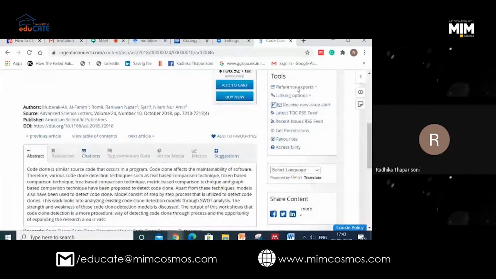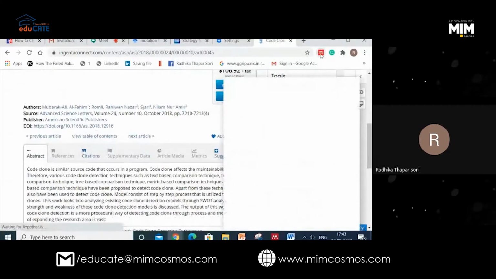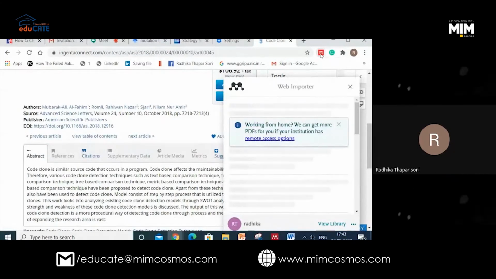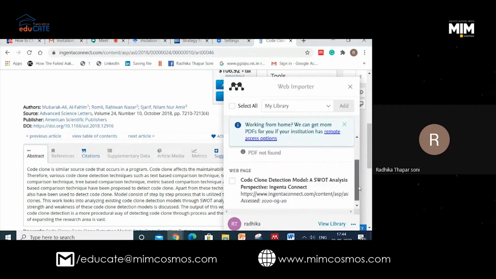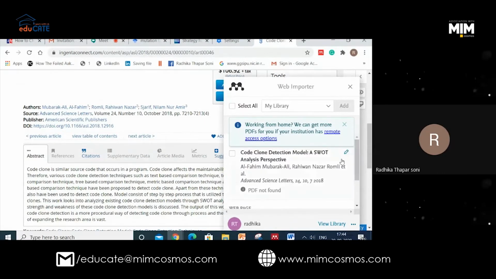And I will just click on Mendeley. It will take a minute to give me the automatic citation of that paper. I get many options of the same and I cross-check which is better for me. For example, I want this code clone detection model.